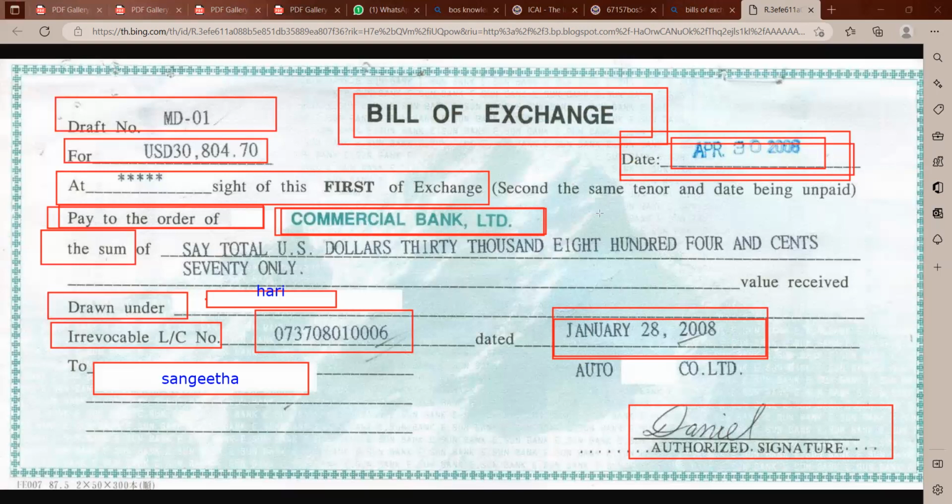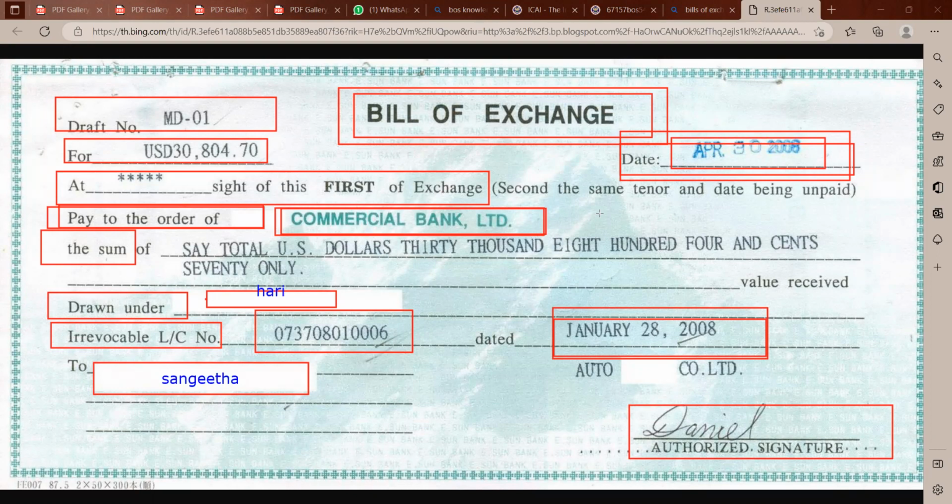In my case, I gave it after 45 days. That means after 45 days, you can encash it with me. You can present the bill to Hari. Hari will pay the money to Preeti after 45 days. Right now, you need money. So that's why I gave you the bill of exchange. Please give it to the banker. He will give the money to you. For that, they will charge 3,000 rupees. That's the expense, maybe like an opportunity cost.